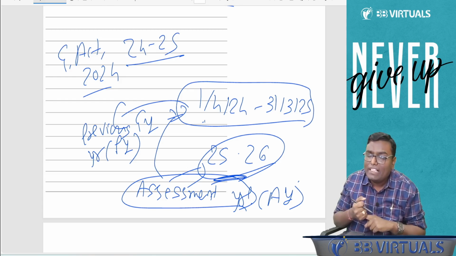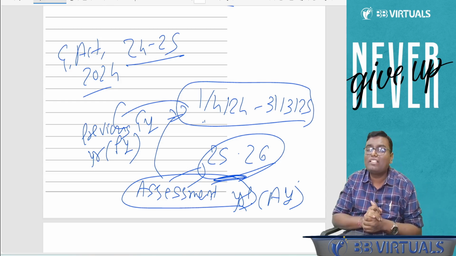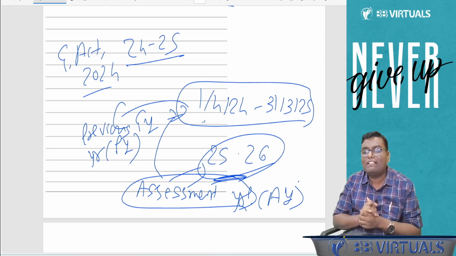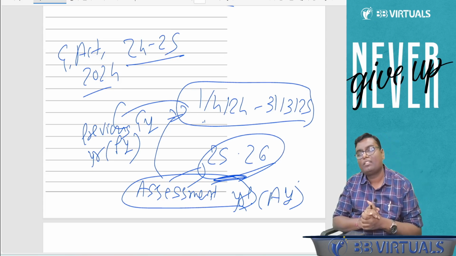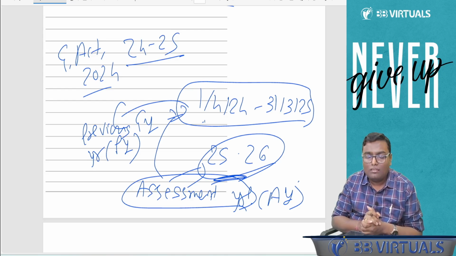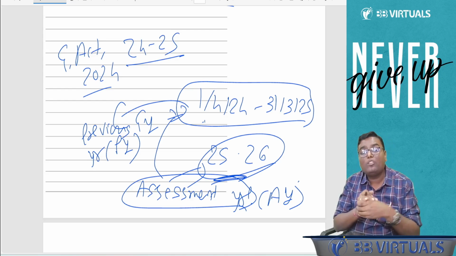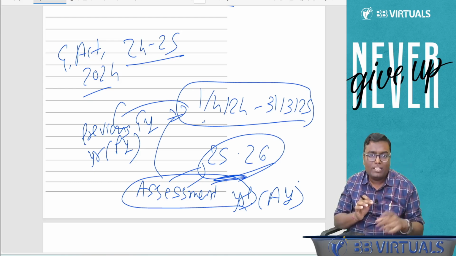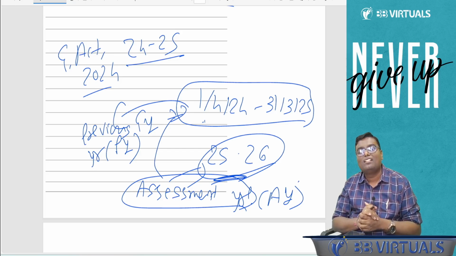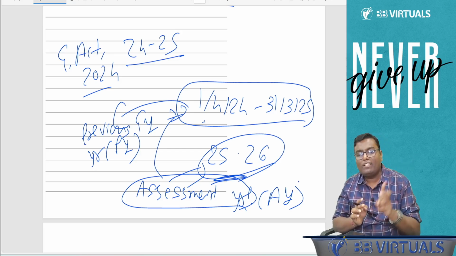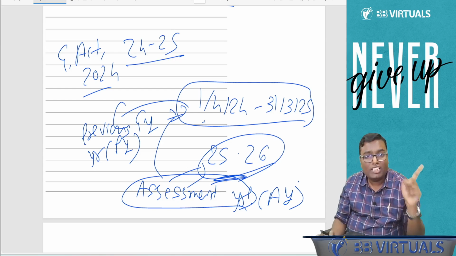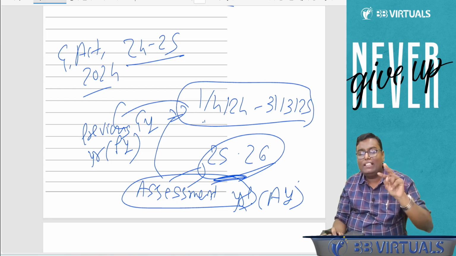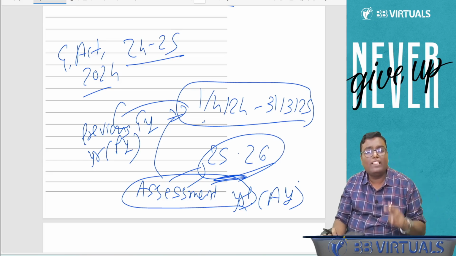And we calculate that income in which year? Next year. Next year is called what? Assessment year. That is in short called AY. So why is this financial year called previous year? Because it is preceding the assessment year. So yes, 24, 25 has two names. Financial year 24, 25. Secondly, it can be said as previous year 24, 25.